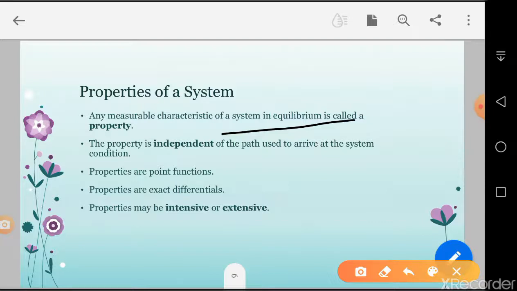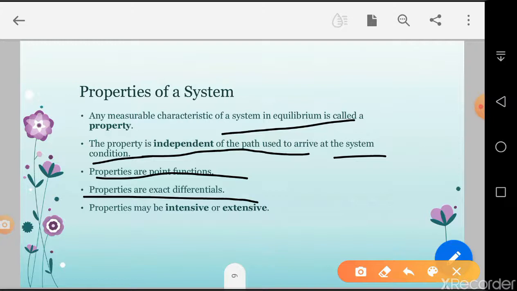And a property is independent of the path used to arrive at the system condition. Okay. Properties are point functions. Properties are exact differentials. Properties may be intensive and extensive. Okay, these are the characteristics of properties that we have to understand. If these characteristics are not there, the property is not beneficial, and it is also not a property.